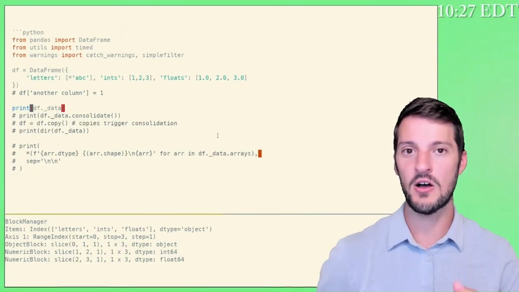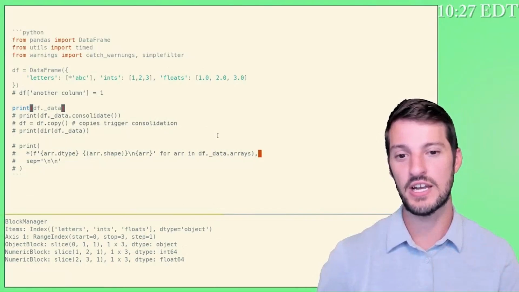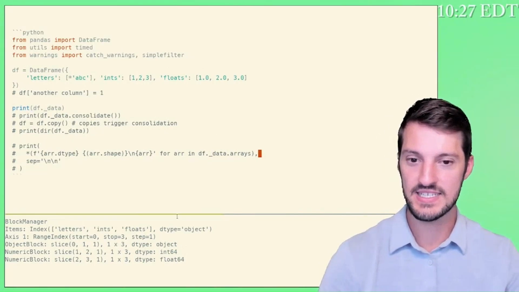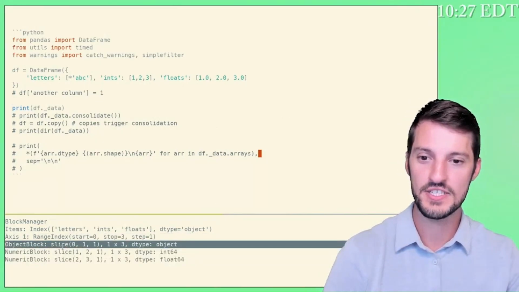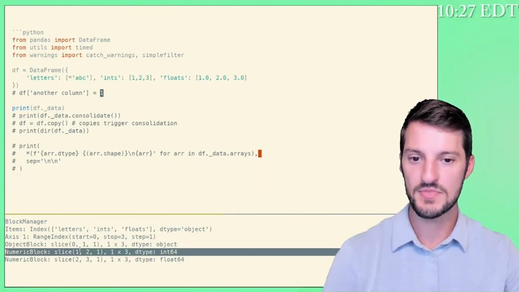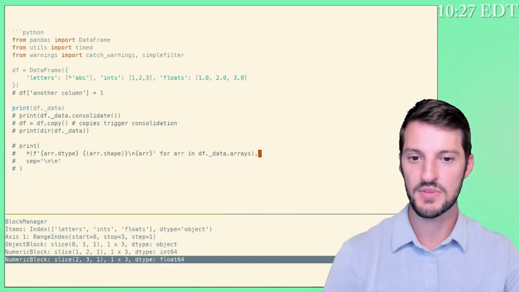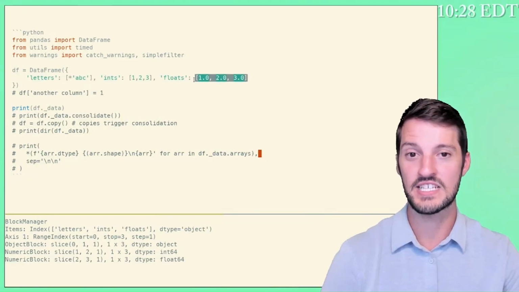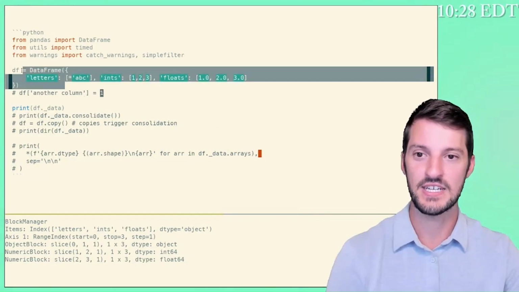It takes all of the columns that have the same data type, and it will try to store them in the same array. If I look at the blocks here, my object block corresponds to my letters, my int64 numeric block corresponds to these integers, and my numeric block of float64 contains my floating point values. So I have 3 different NumPy ndarrays backing this pandas data frame.